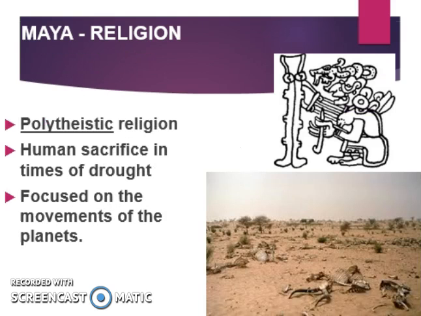Religiously, as I stated earlier, they were polytheistic, meaning belief in many gods. They also practiced human sacrifice, largely in times of drought, trying to entice the gods or convince the gods, ask the gods for rain. They focused on the movements of the planets quite a bit.